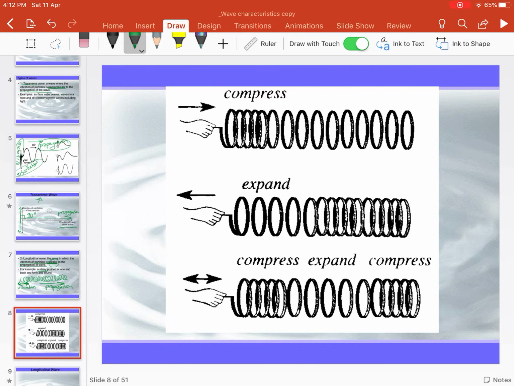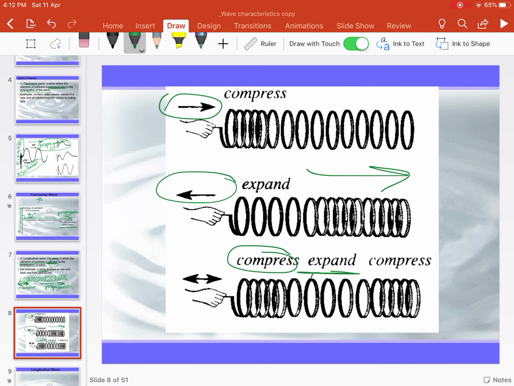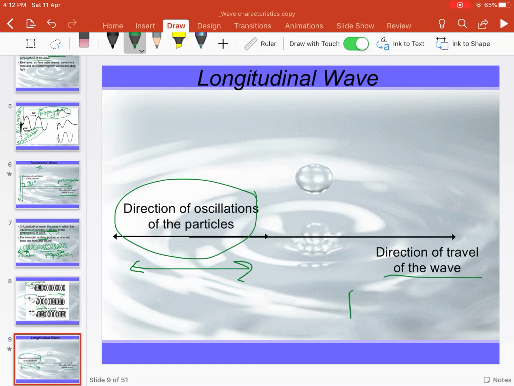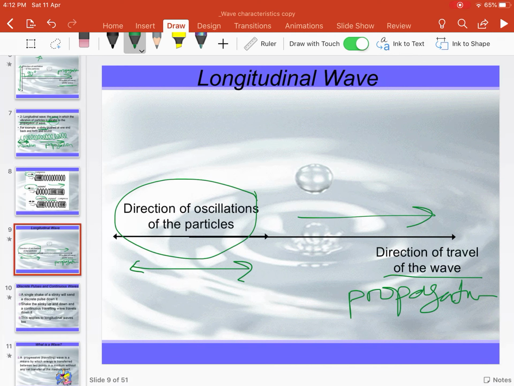Here's a diagram. Here's a slinky. So you push forth and back and you get this pattern. So it looks like some of the coils compress and some of the coils move apart from each other, but the wave travels in that direction, and that's the propagation. So both are in parallel lines. So if the oscillation is this way and the direction of propagation is this way, you get yourself a longitudinal wave. And that is this section of the lesson.